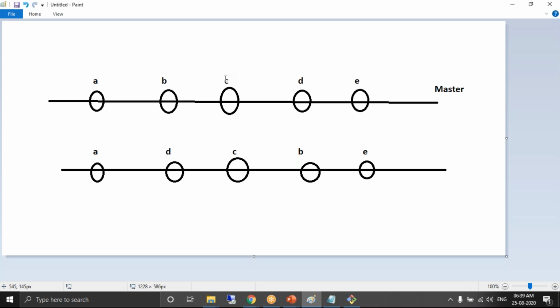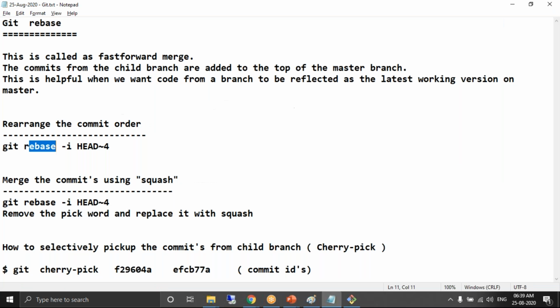So the command to change the order, look at this command: git rebase -i, where i stands for interactive mode, HEAD~4. We have 4 remaining out of 5. How many commits do you want? You have scope to change 4.